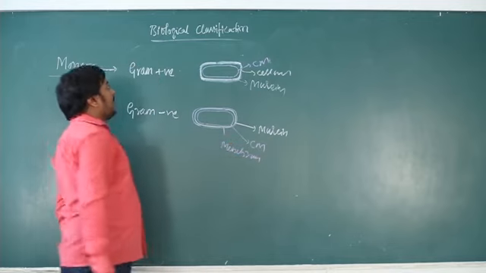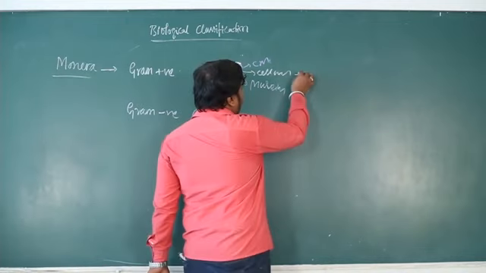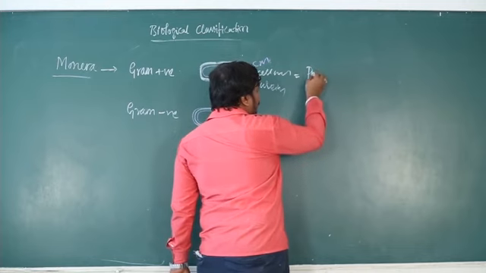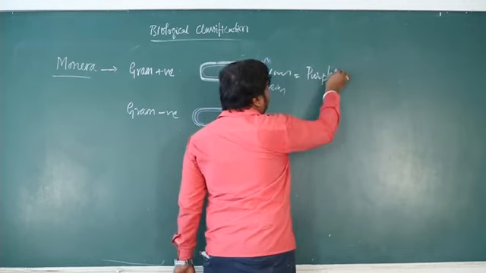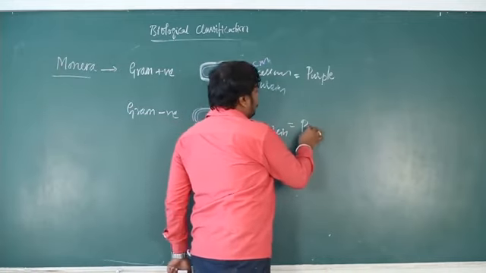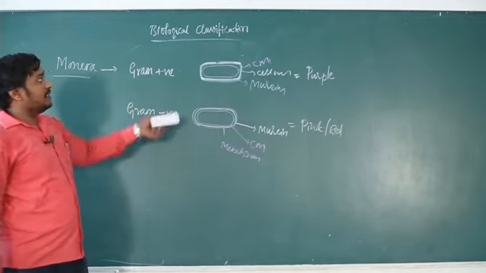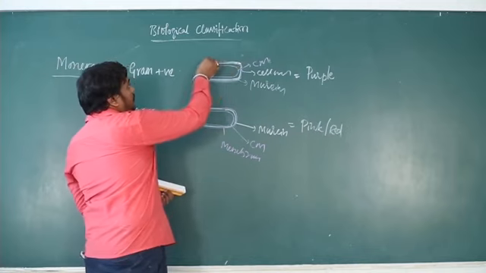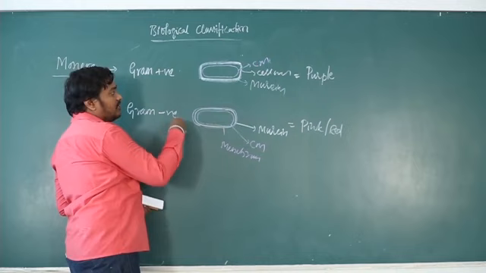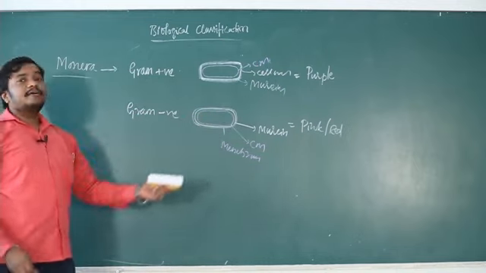So when you perform gram staining, gram positive bacteria took the first stain, they become purple. Gram negative bacteria appear pink or red. The first stain holds firmly and produces the color. So they become gram positive. But in this case, when you add alcohol, the color is removed, and the counter stain is going to stain them. So they appear pink or red.